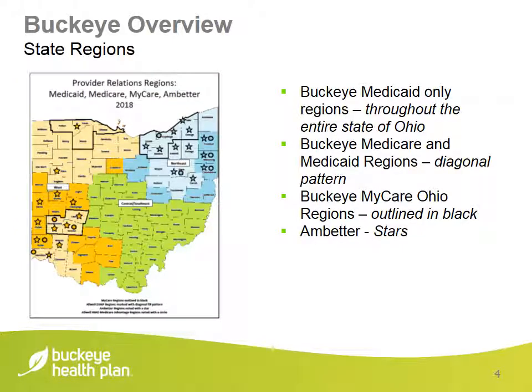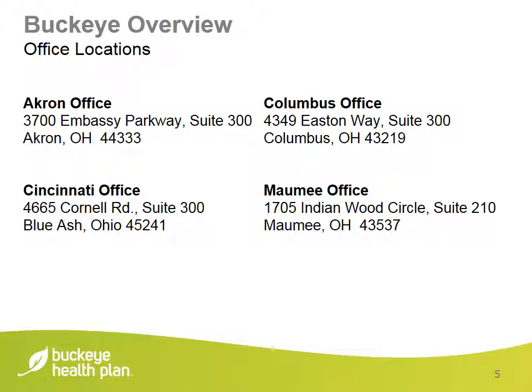On the left, you'll see our product map for the state of Ohio. Our Medicaid product is in all 88 counties of Ohio. The Medicare and Medicaid regions are noted with a diagonal fill pattern. The MyCare Ohio regions are outlined in black, and the Ambetter region is noted with stars. One of the core values at Buckeye Health Plan is local support. We achieve this by having 4 offices in the main regions of Ohio.